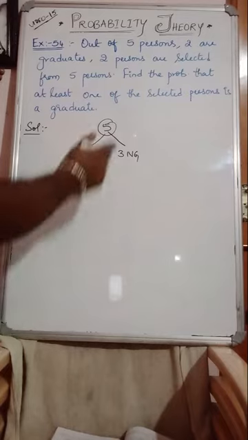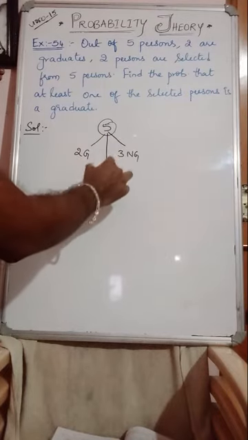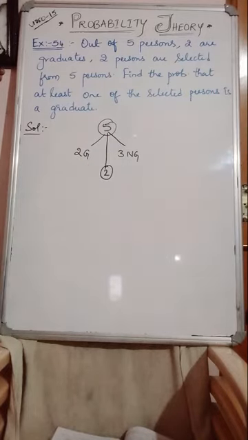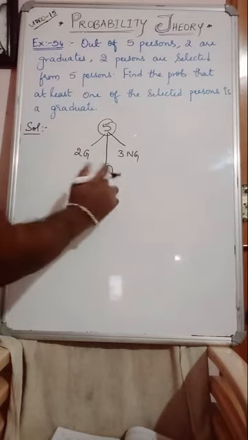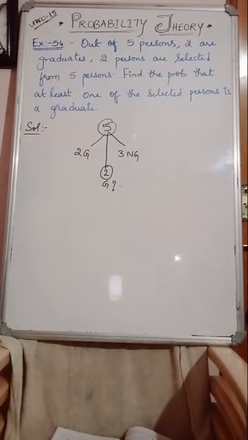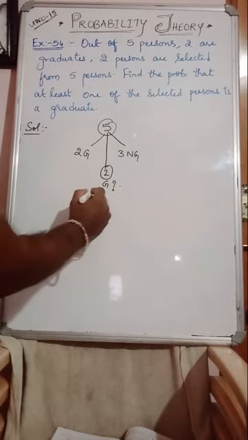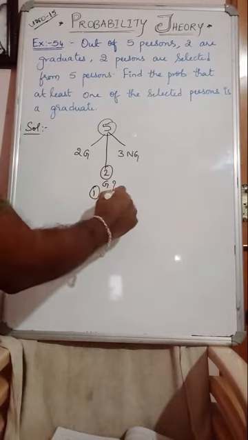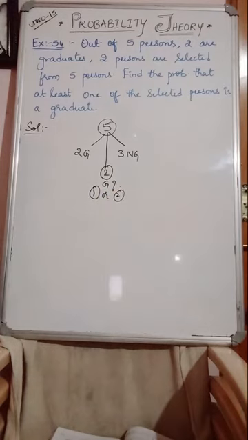Then 2 persons are randomly selected. Find the probability that at least one of the selected persons is a graduate. At least one. That means 1 or 2. Both must be a graduate. That is the probability they have asked. Do you understand the question guys?